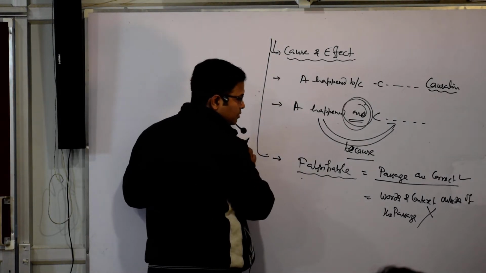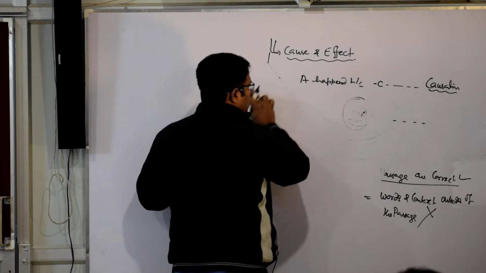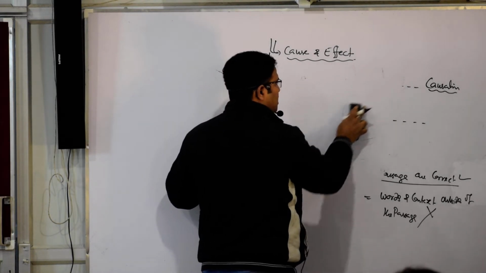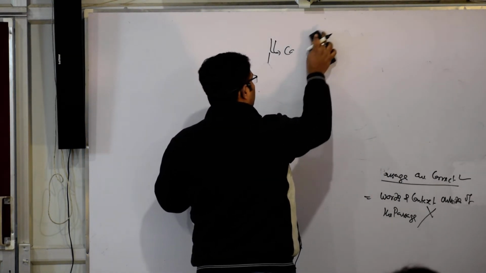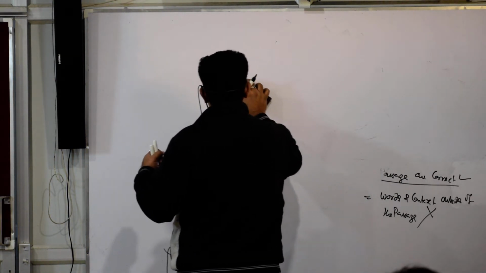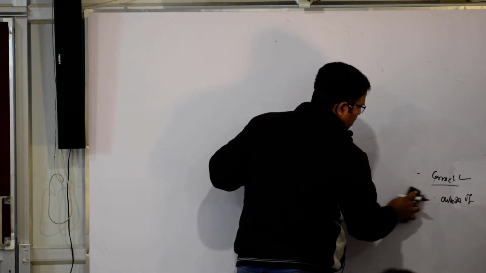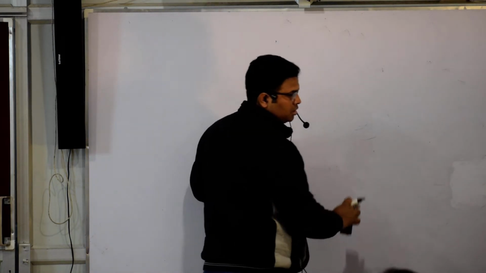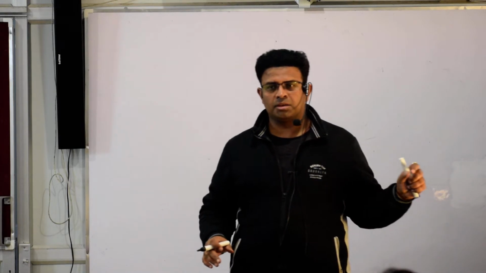Shall I remove this? The words and the context which are mentioned in the passage, these are correct. And if the words and the context are outside of the passage, that is supposed to be completely false, and we should not include it. Is it clear? Getting it?